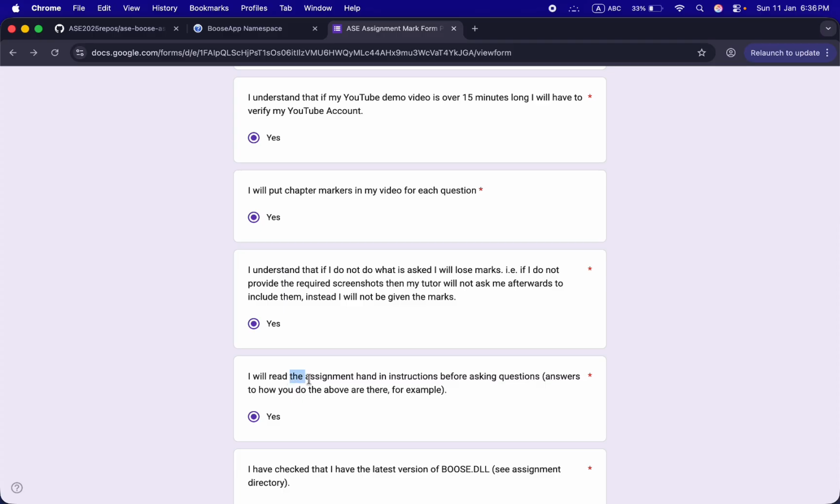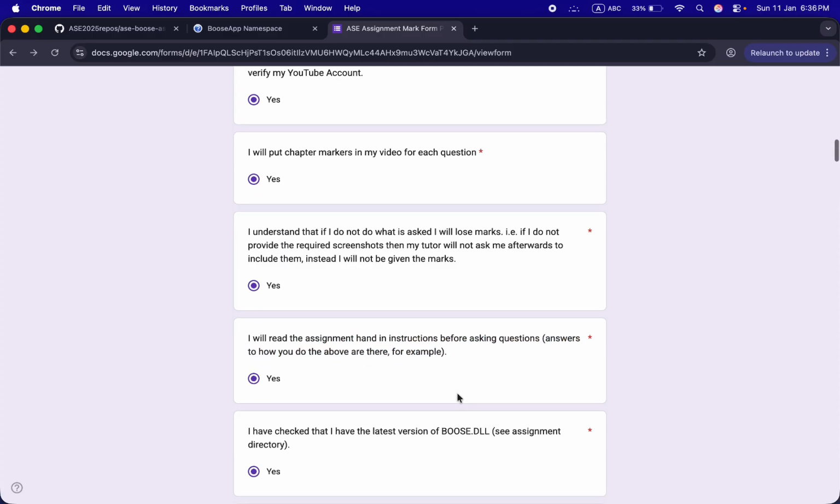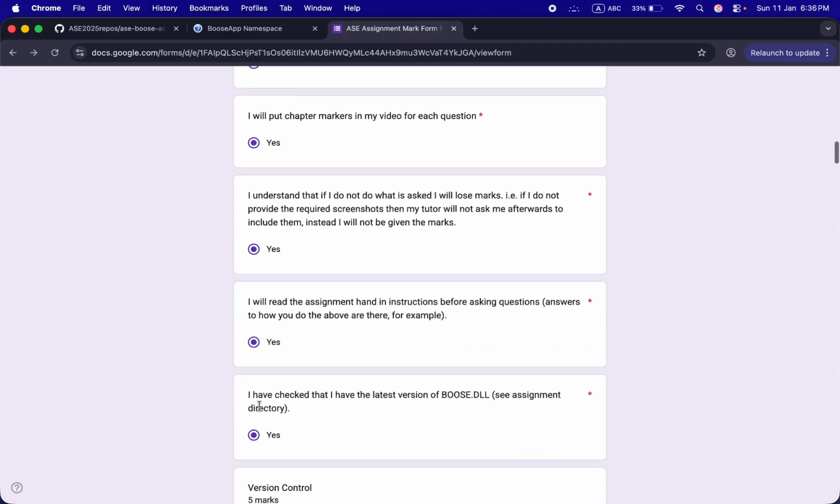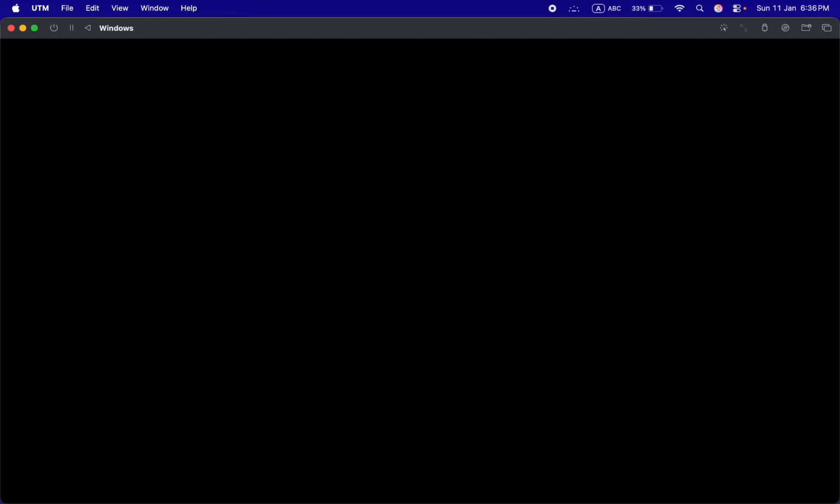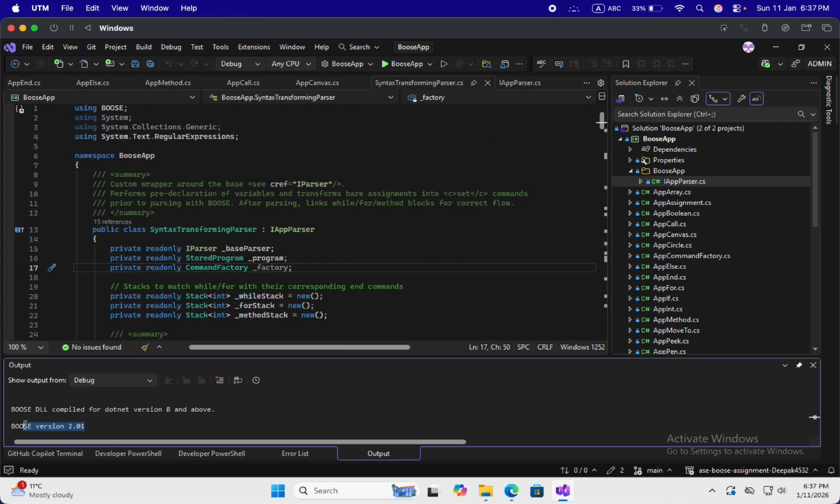I have already read the instructions in hand before filling up this form. I have already checked the latest version of Booz DLL. You can see over here too. Here you can see this is my 2.0.1. This is the latest version of Booz DLL.